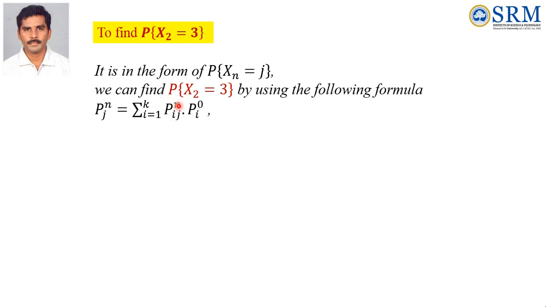This Pij^n means the transition probability matrix of the nth step.